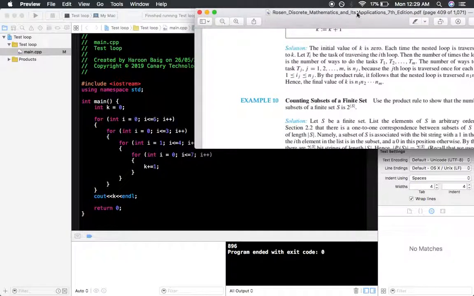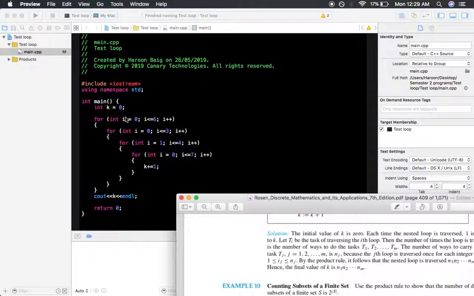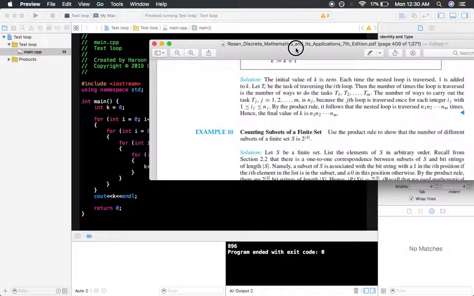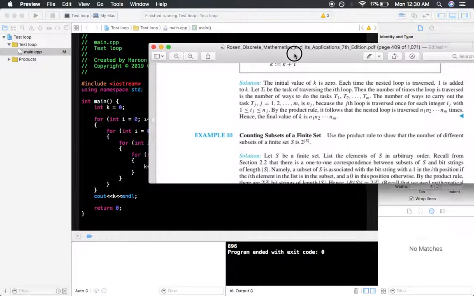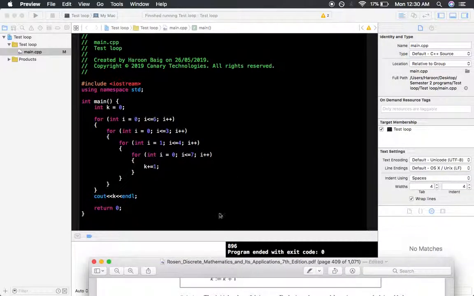The initial value of k is 0, as it's self-explanatory. I set the initial value of k to 0 each time the nested loop is traversed. Traverse means travel across, it transfers to the next loop. For example, from this loop it transfers to this loop, and from this loop to this loop.